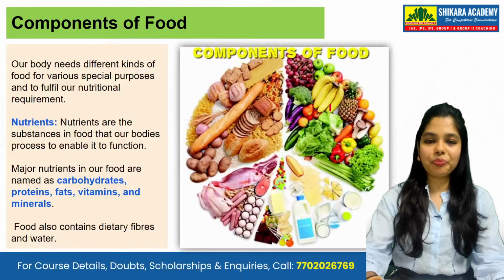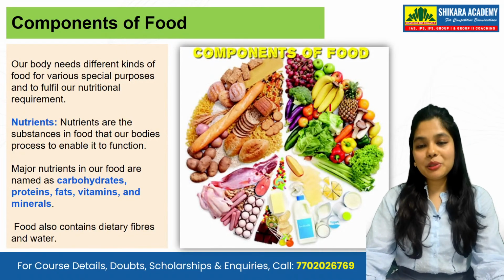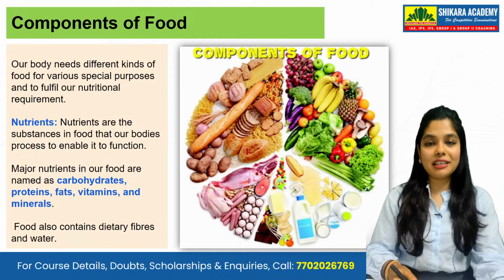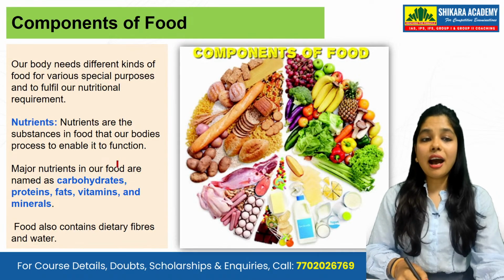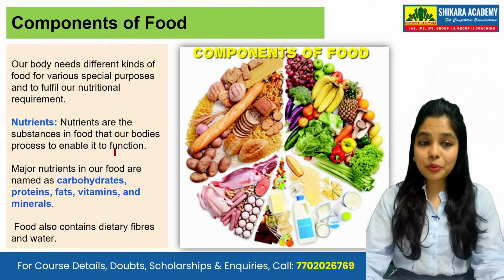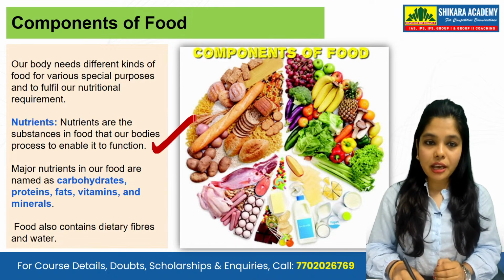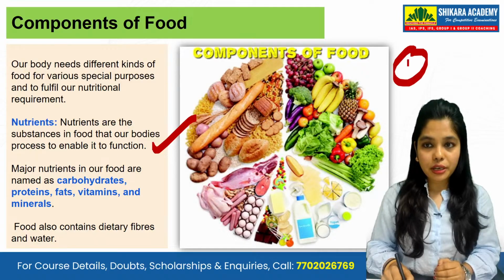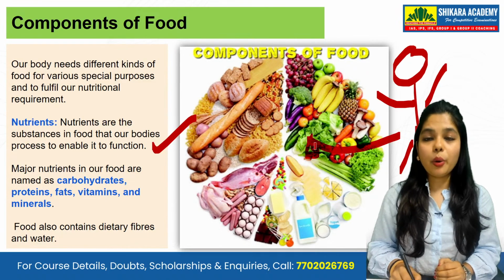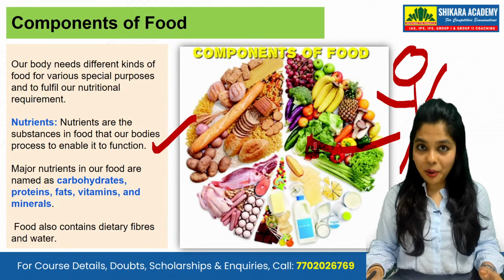Going ahead, in the components of food, nutrients are the substances in food that our bodies process to enable them to function. If our body has to function, then we need nutrition, which we get from food.